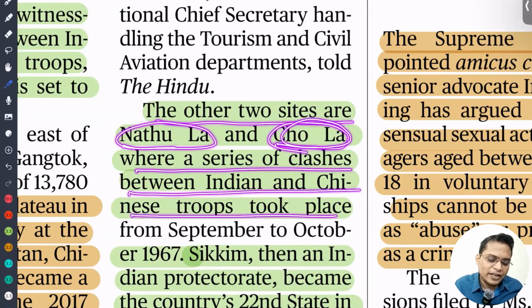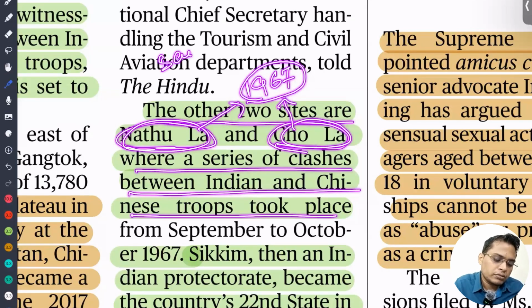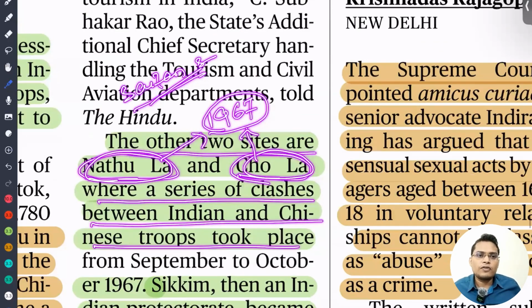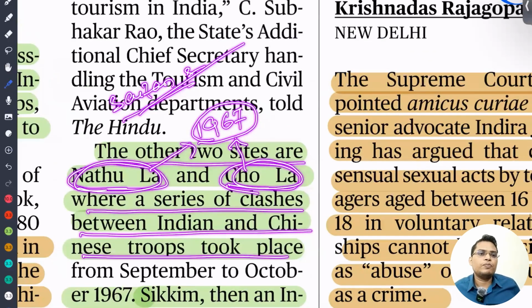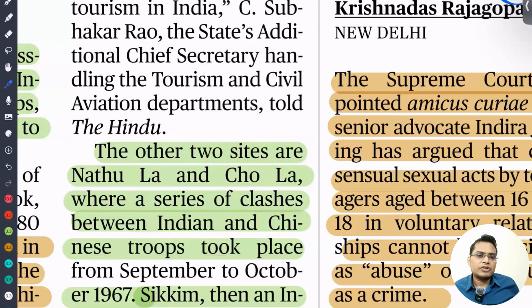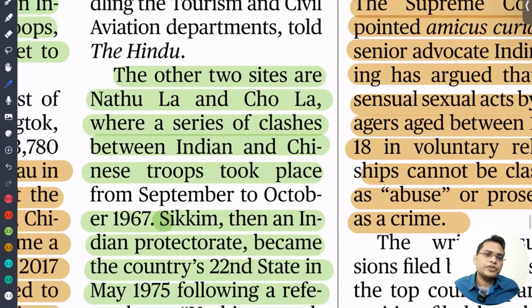So these two locations are very important because one more conflict happened in 1967. There our Major Shaitan Singh killed so many Chinese. Despite the order from the central government to leave your post at Nathula and Chola, our soldiers did not leave the post. They killed so many Chinese troops. I think there is a movie on that basis. I'm not able to remember the name, but Arjun Rampal is the hero in that movie, so you can watch that.